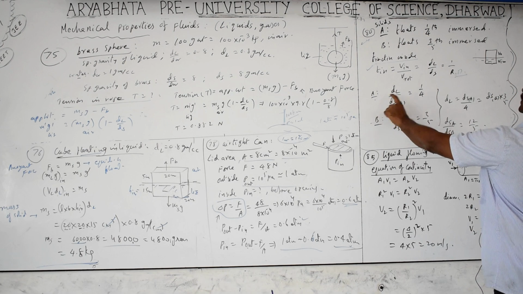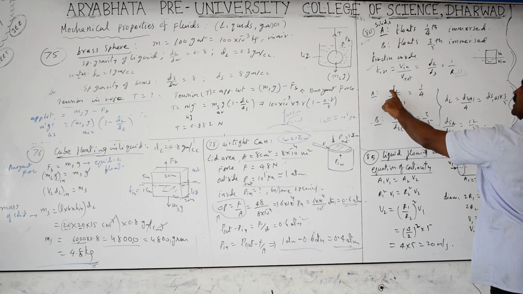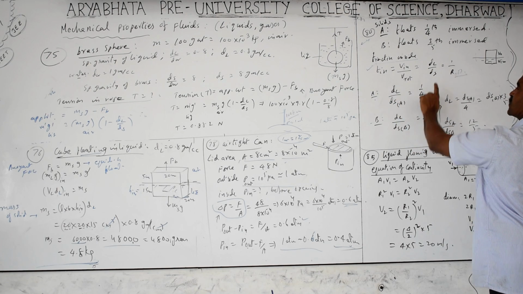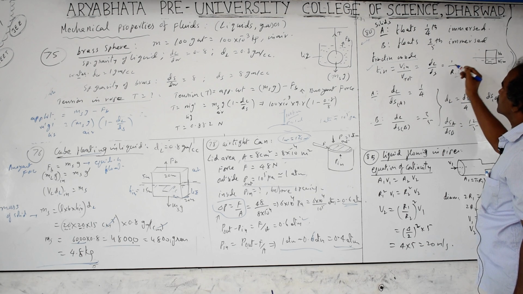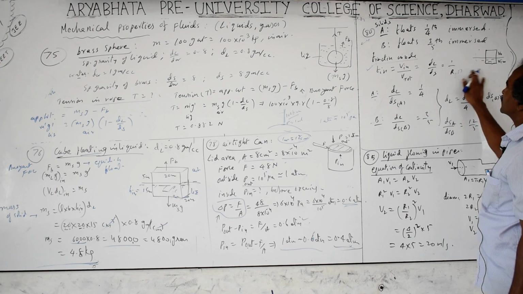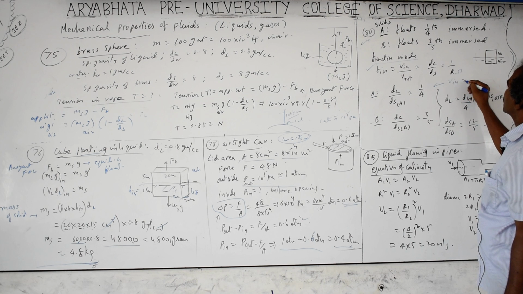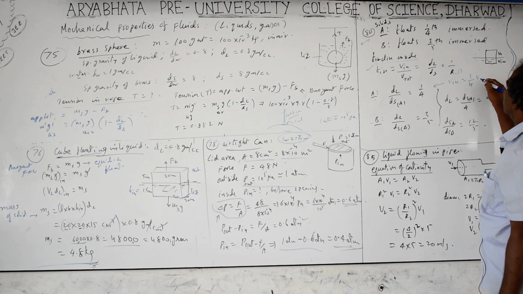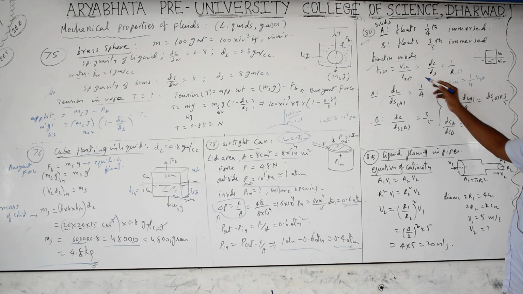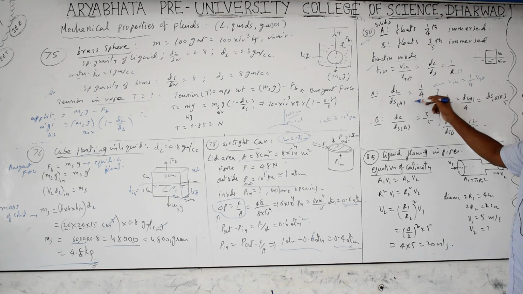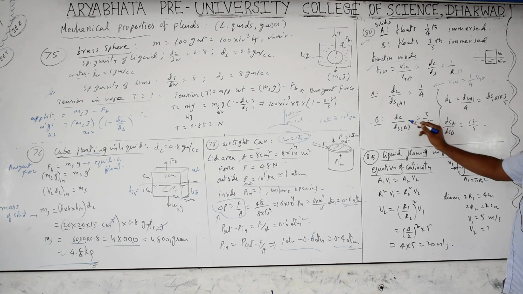Next, for A, what they mentioned is 1/4 is immersed, meaning dL by dS, density of the liquid by density of the solid, equals 1/4. That means V in is 1/4 of V total, so V in by V total is 1/4, meaning dL by dS equals 1/4 for A. Similarly for B, what they mentioned is 3/5 is immersed in the liquid. dL by dSB is equal to 3/5. They ask you to find the ratio of the density of solid A and B.